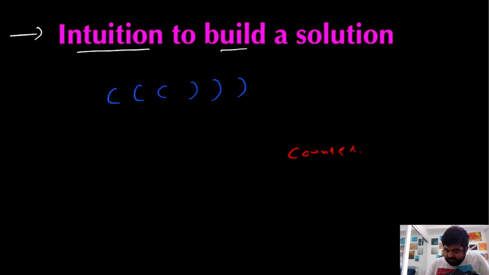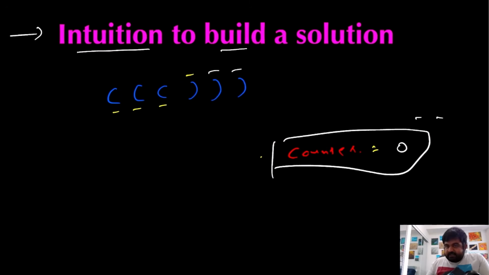So if we see that in action, first of all we have three opening brackets, so we will increment the value of this counter 3 times, and we will get the counter value to be 3. Now we identify a closing bracket, so this value goes from 3 to 2. Then we identify two more closing brackets, so it gets decreased 2 more times, and we get the final counter value to be 0. And because we get this value as 0, we can say that this is a valid string, and the same number of opening and closing brackets are present.